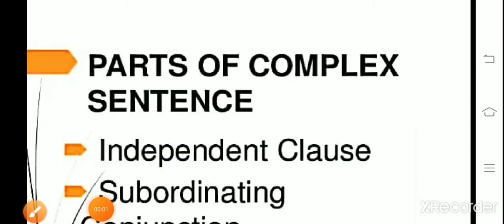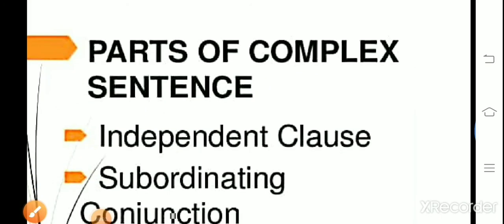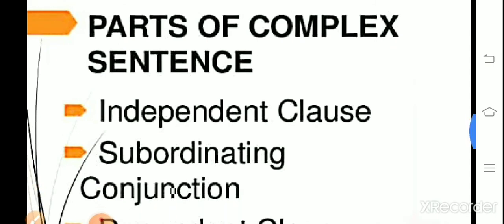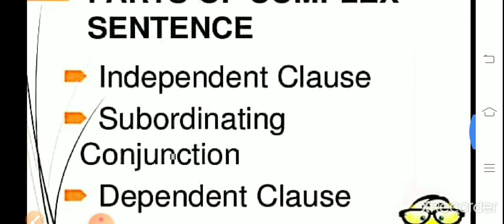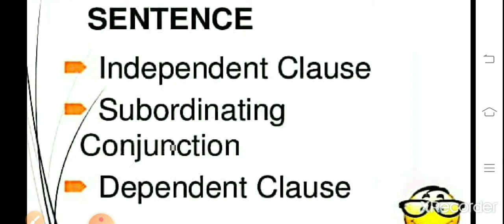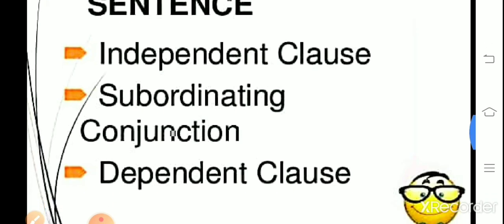Now we will see the parts of complex sentences. I had already told: one is an independent clause, second one is a subordinating conjunction. In the compound sentence, which conjunction had we used? The coordinating conjunction. But in the complex sentence, we have to use a subordinating conjunction, and after that, a dependent clause. Three things are there: independent clause, dependent clause, and subordinating conjunction.